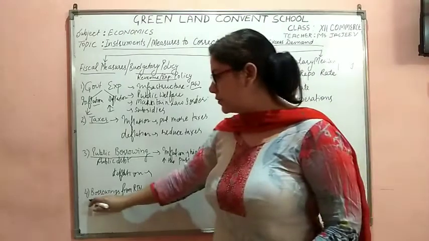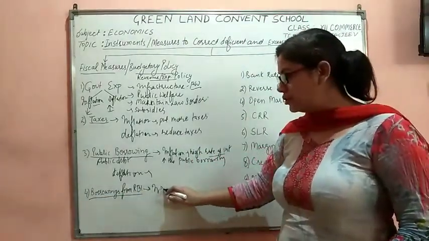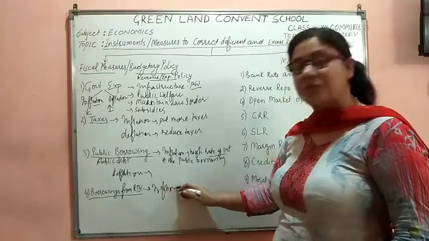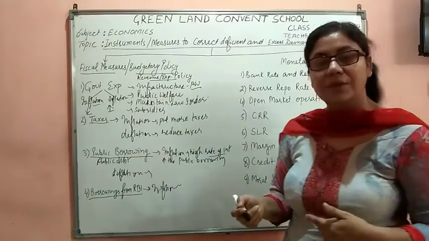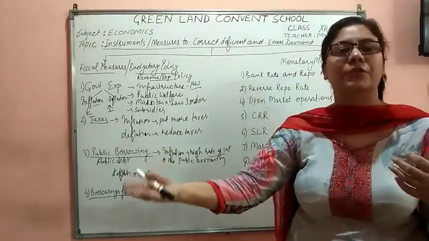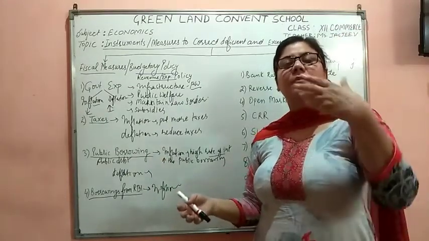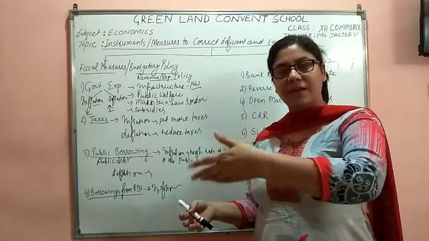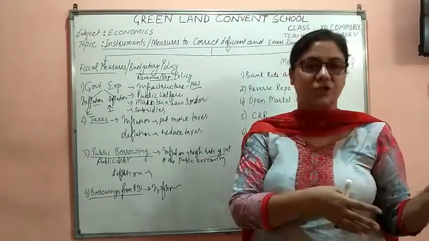Now I say borrowings from RBI. When the government sees, students, that there is deflation in the economy or the deflationary gap is more, then what will the government be doing? The government borrows from the RBI and spends it in the economy. When the government spends it in the economy, then what will happen? More expenditure, more aggregate demand, and the situation of deflation will be combated.